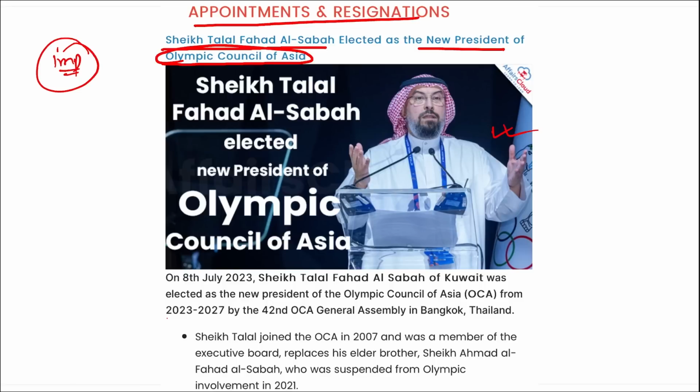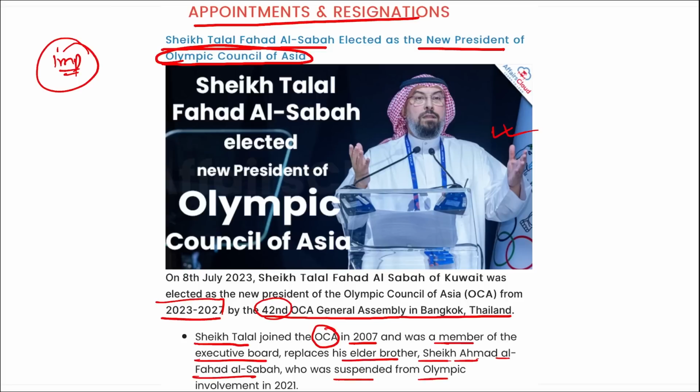And he will be in this position from 2023 to 2027, elected by the 47th OCA General Assembly in Bangkok, Thailand. Correct? And Sheikh Talal joined the OCA, that is Olympic Council of Asia, in 2007 and was a member of the executive board, and has replaced his elder brother Sheikh Ahmed Al Fahad Al Sabah, who was suspended for Olympic investment in 2021. Correct?